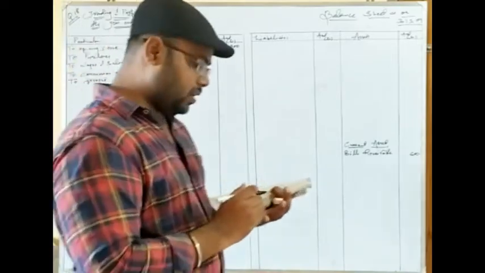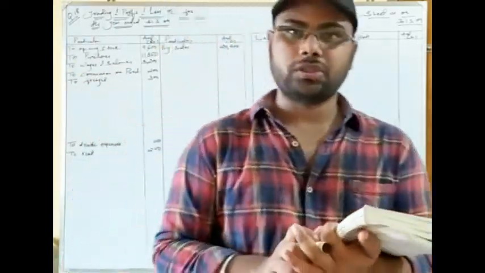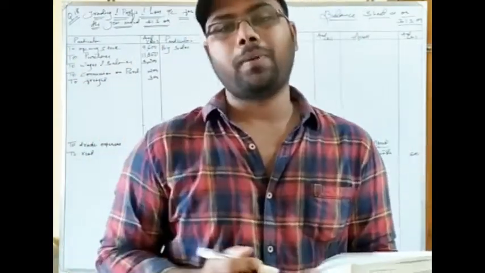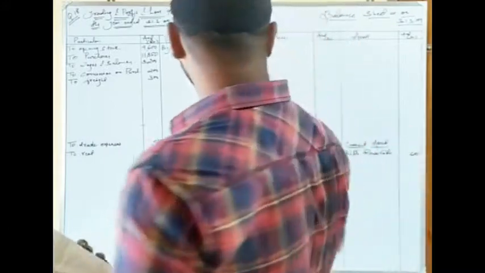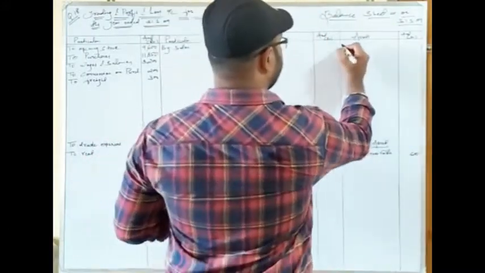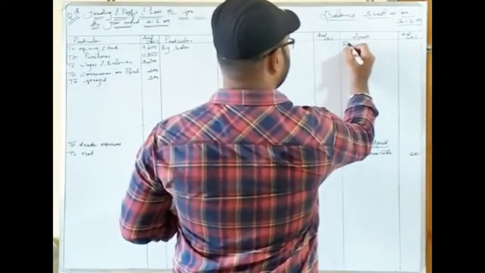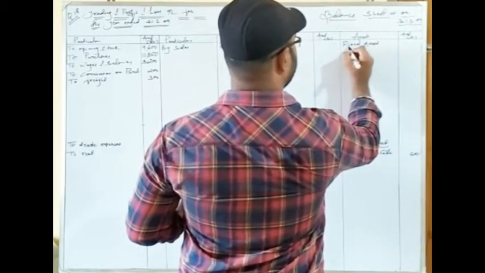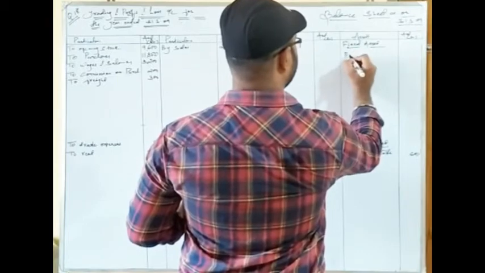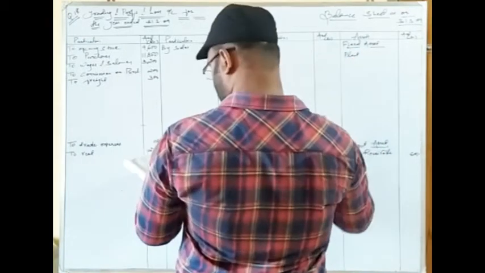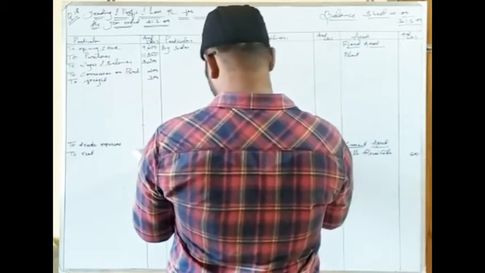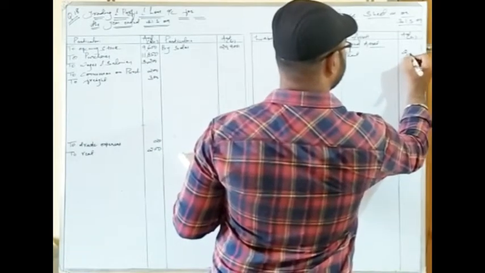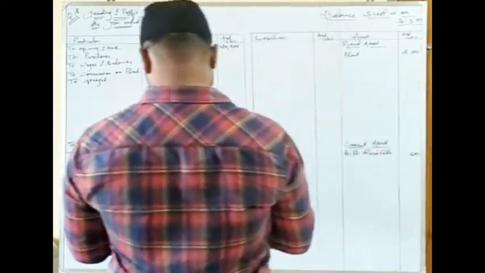The next is plant. Plant means the business location, so the business site. So plant is a fixed asset. We'll write it under the asset side of balance sheet. Let us categorize it as fixed asset, and then we write here plant. The value of plant given is 2000.